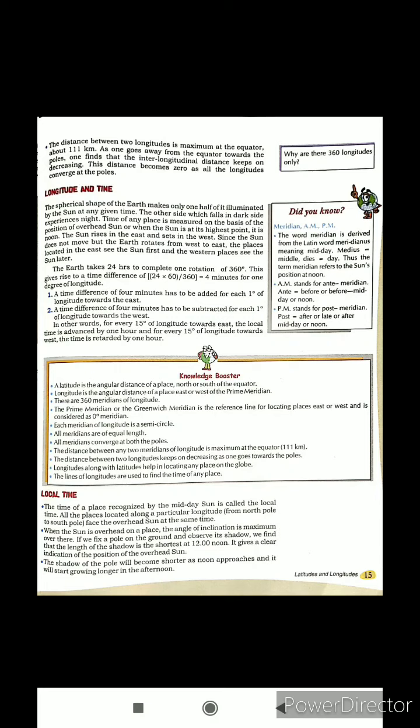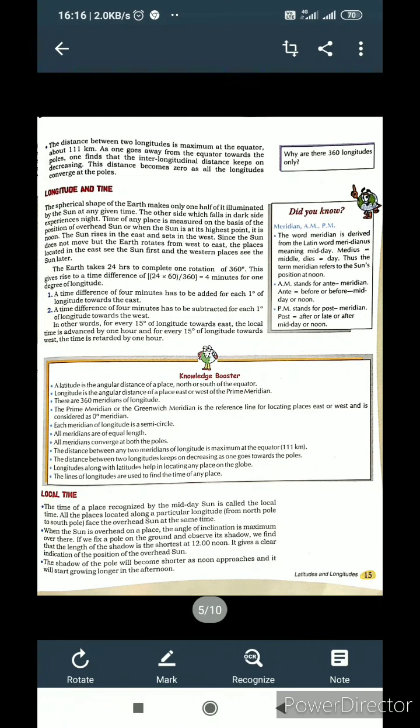The spherical shape of the earth makes only one half of it illuminated by the sun at any given time. The other side, which is the dark side, experiences night. Time of any place is measured on the basis of the position of the overhead sun. When the sun is at its highest point, it is noon.